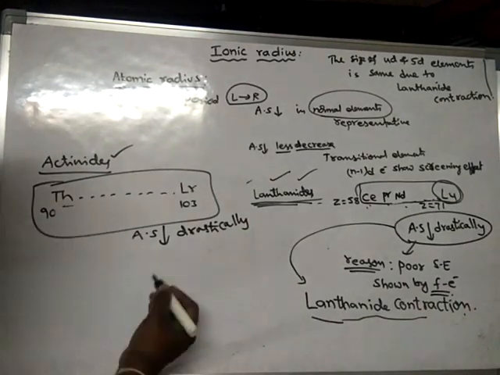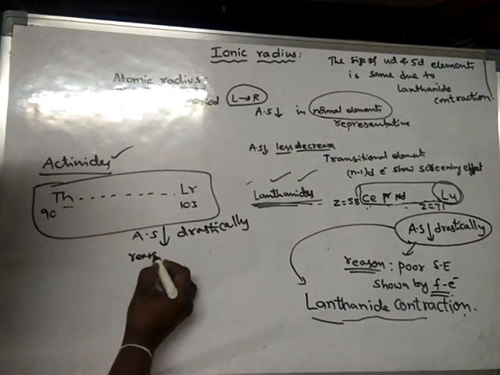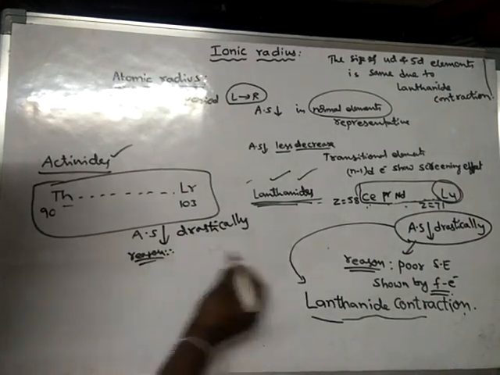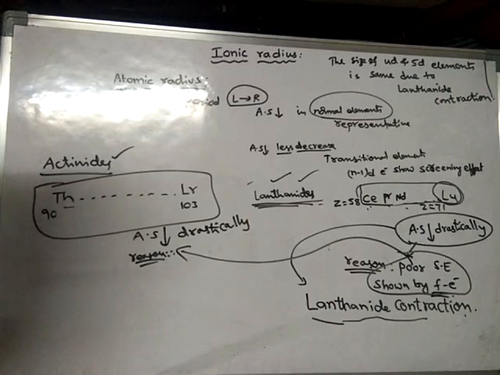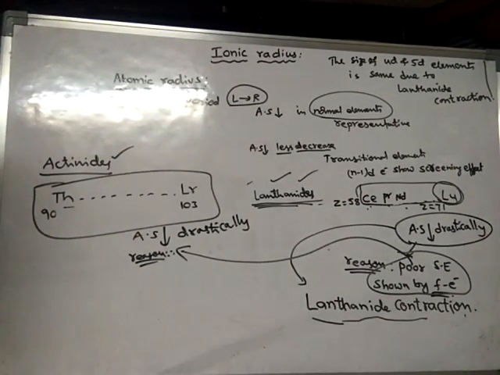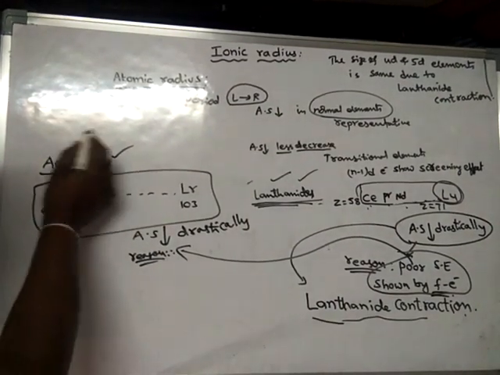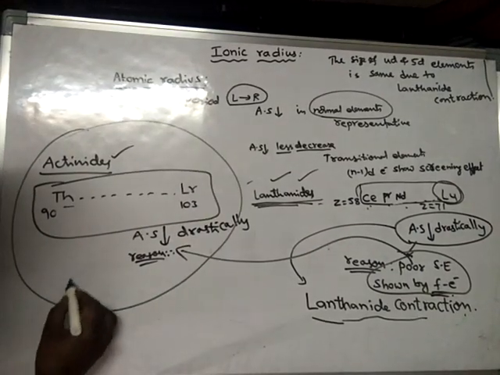Okay, so what is the reason? Again here also the reason is the same: poor screening. Poor screening effect shown by f electrons. And here the contraction is said to be actinide contraction.